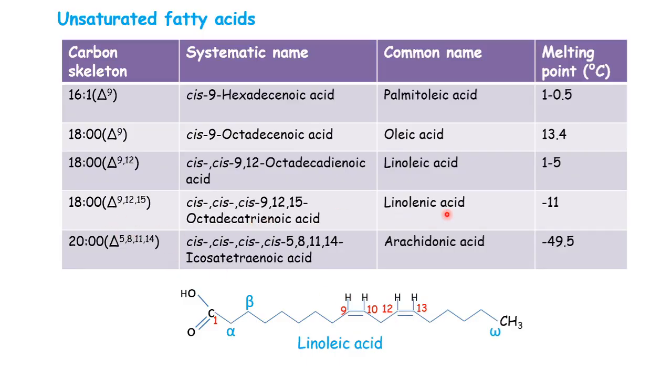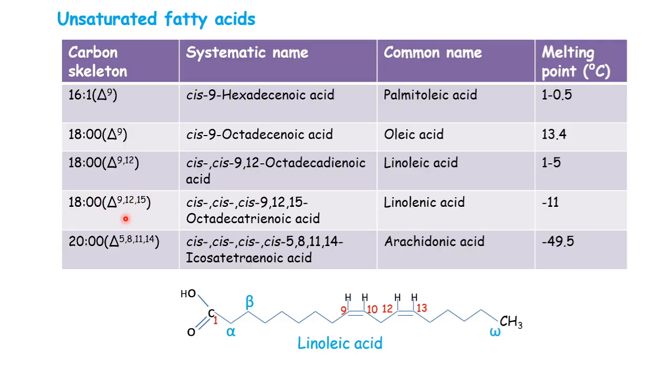The fourth one is linolenic acid. It also has 18 carbons, and 3 double bonds are present at the 9th, 12th and 15th positions. So you can just remember the first double bond position as the 9th number, and you can increase by just adding 3. Like here you add 9 plus 3, 9 and 12 in linoleic acid, then 12 plus 3 is 15.